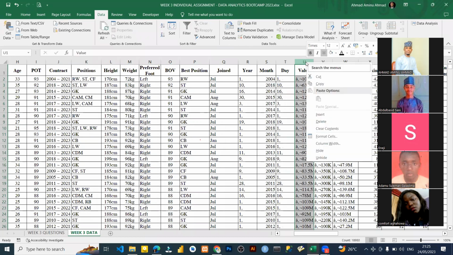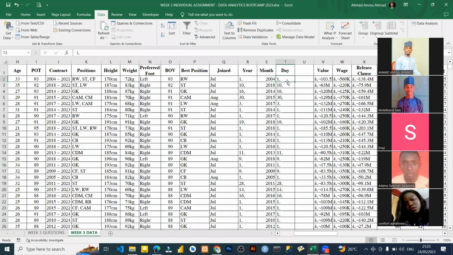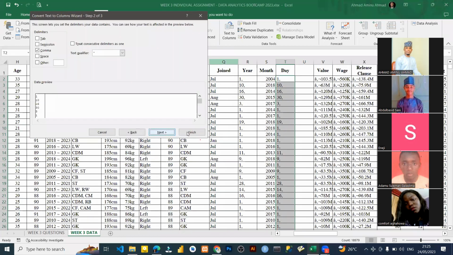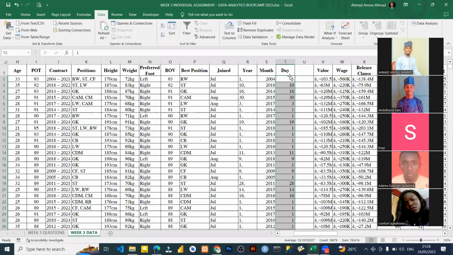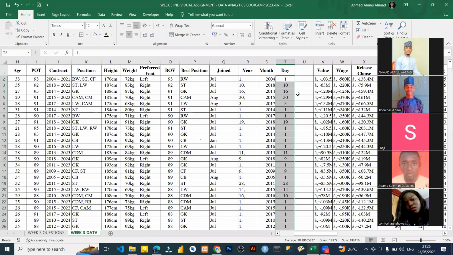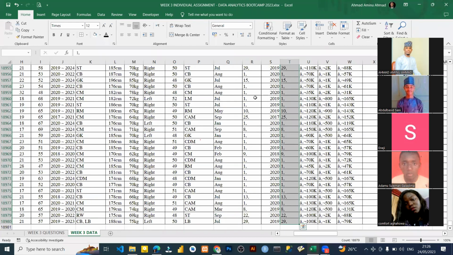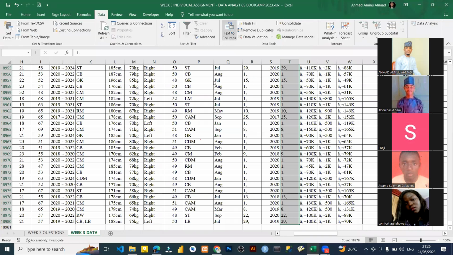So let me just create another column. Just click here. I'm just removing the comma. So click here, click here, click here, click here. Just click finish and click OK. It will just remove the comma entirely for you. So there is data in it. Okay, let me show you something. Let me delete this one because I want you to learn this from today. You see this, when I highlighted everything, I go to this, I click here.